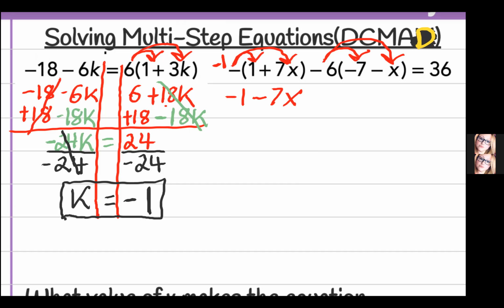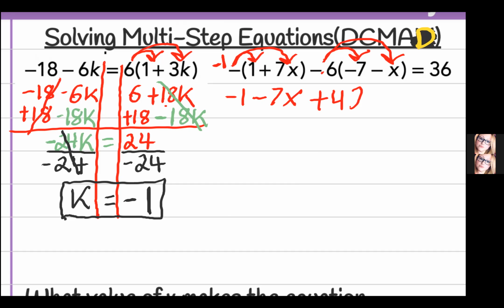This one, a little tricky, but don't get scared. A negative times a negative is always a positive. And what's 6 times 7, y'all? 6 times 7 is 42.